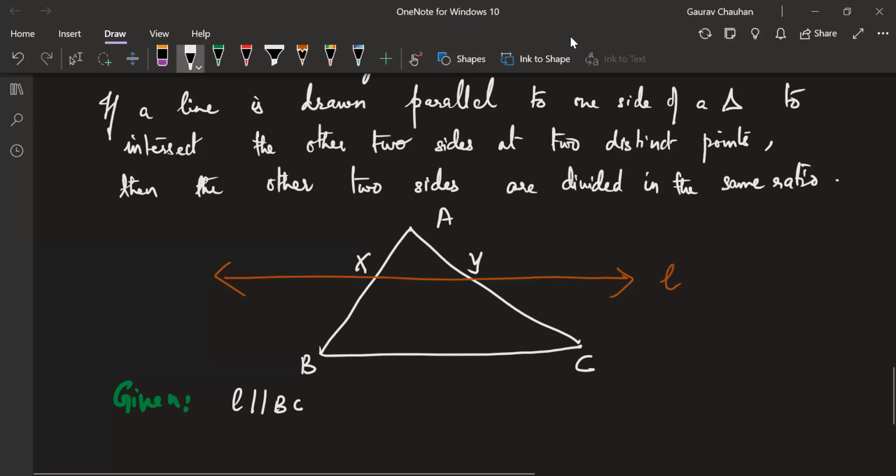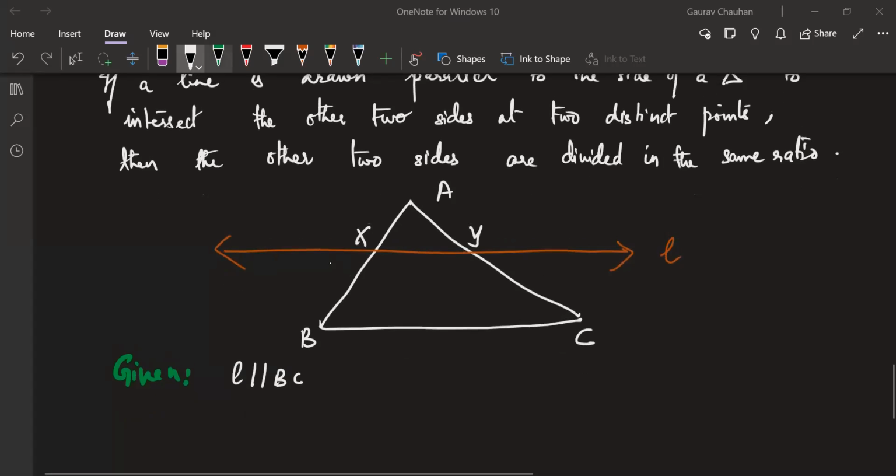All right. So this was my given. Now comes the to-prove part. Now comes the more important to-prove part. Now what do we have? This is the whole to-prove part.